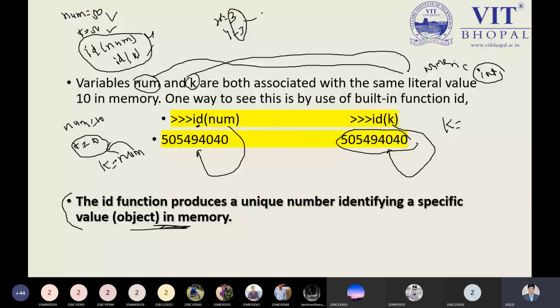But if they have different values, like x equal to 15 and y equal to 16, these both belong to the numeric entity type, but they are different values. So their ID value, their memory location, will be different. This is my point. If you use the same command like ID of num, you might think the answer must be different, but no, because both num and k have the same value, that is 50, so the same ID.